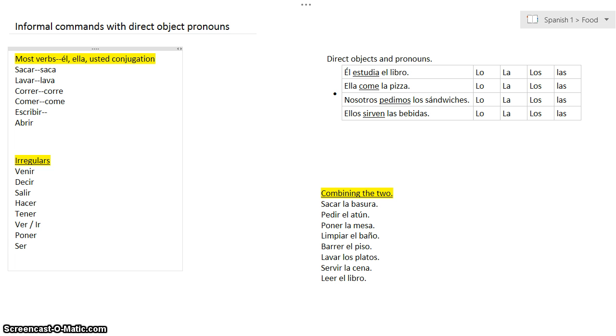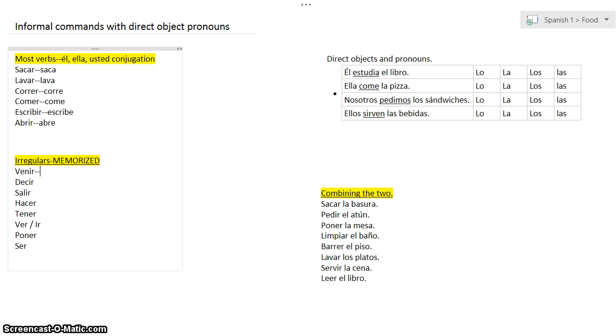Your teacher might tell you escribe, escribe. That's your command right there, write. And you might hear abre, abre, open your book, abre el libro. Okay, so basically to remember your command, all you have to do is remember your he, she conjugation. Of course, there are some irregulars. Irregulars have to be memorized, okay? Just like all irregulars, there's no clear pattern to it. There's no clear rule to it, so you have to memorize it.